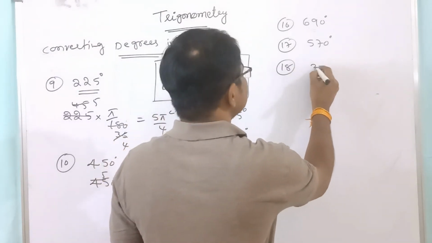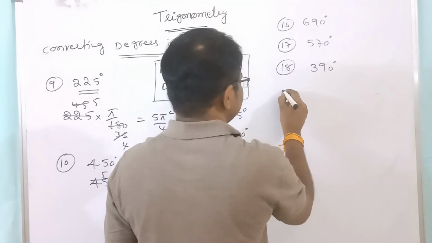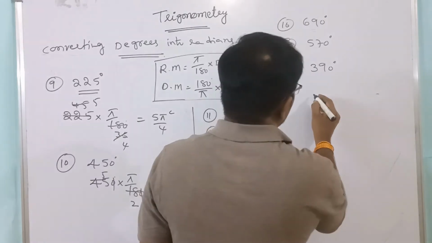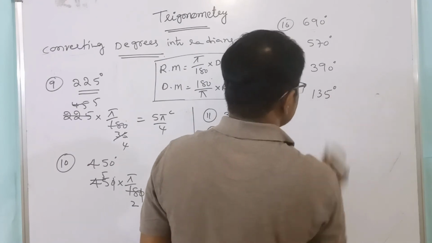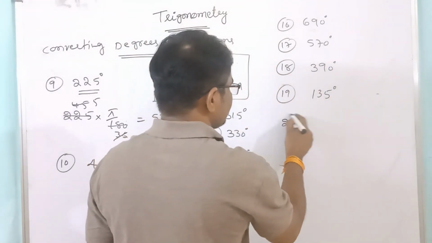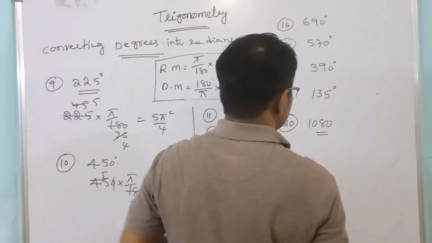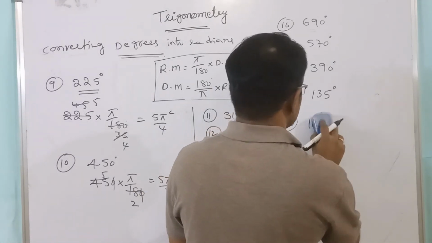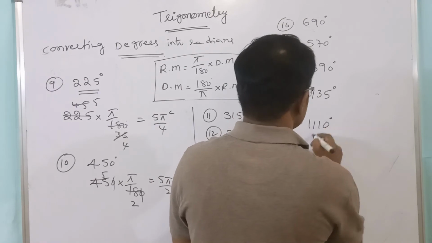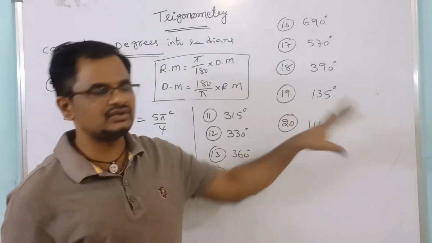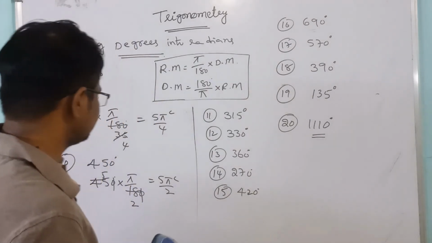Next 390 degrees. Next 135 degrees. Next 1080. 1110, like this. So convert these degrees into radians, right?